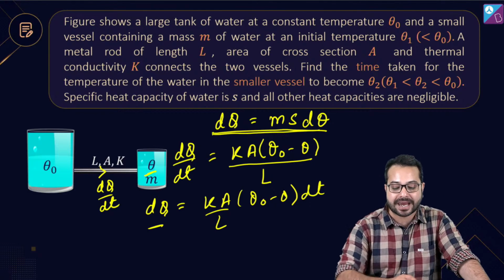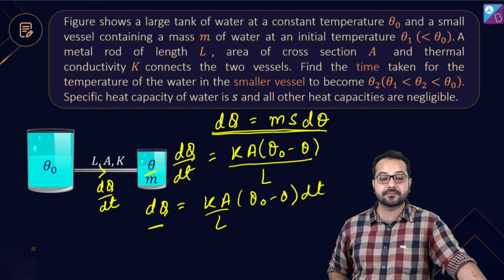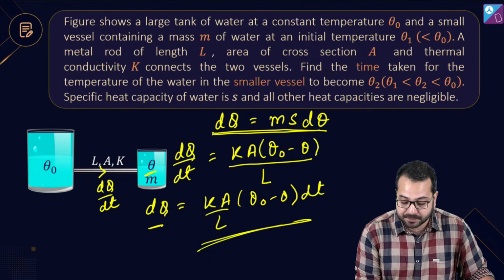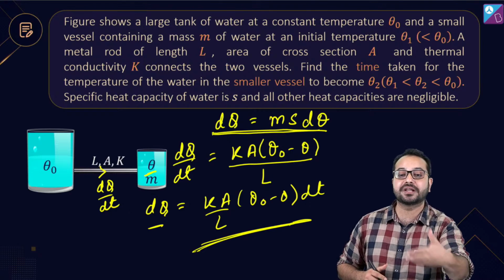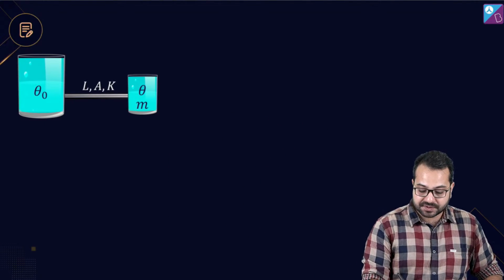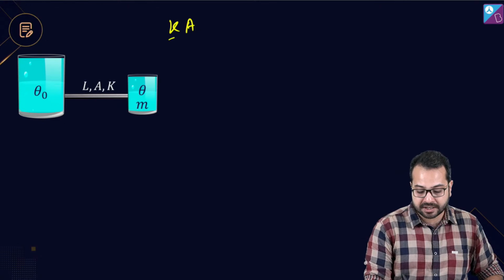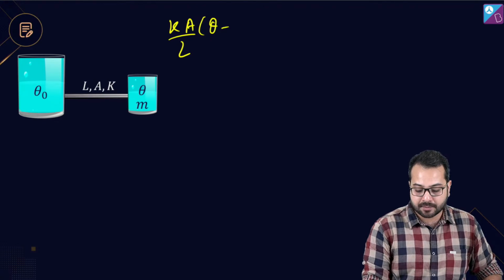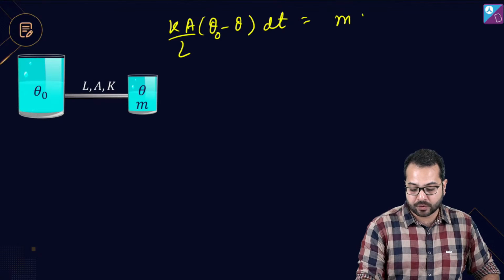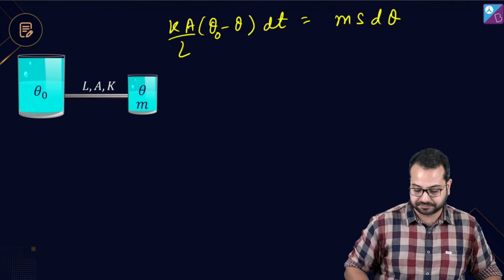dq will be equal to ms d theta. Do you agree? dq will be equal to ms d theta. So this expression we can equate with ms d theta. So let's do that. So this becomes Ka divided by L into (theta naught minus theta) into dt is equal to ms d theta.